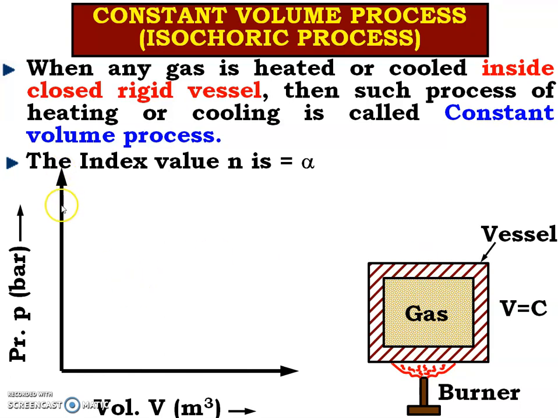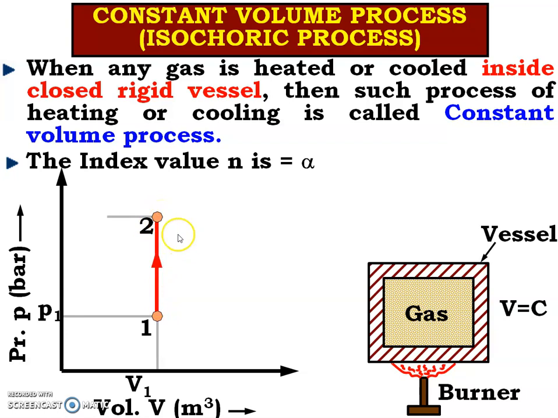Let us draw the next, that is the PV diagram. Point number 1 or state number 1, having pressure P1, volume V1. Now when we supply the heat, the pressure of gas will increase, but volume of gas will not increase, and due to that the line will be like this. So it is point number 2.